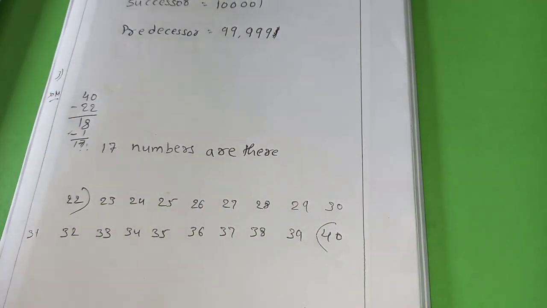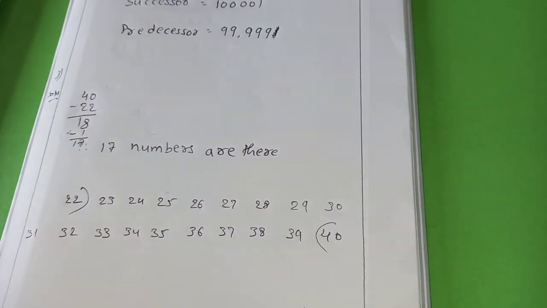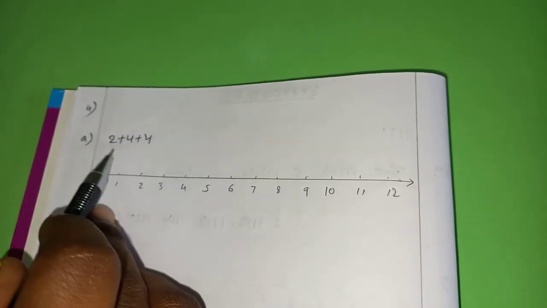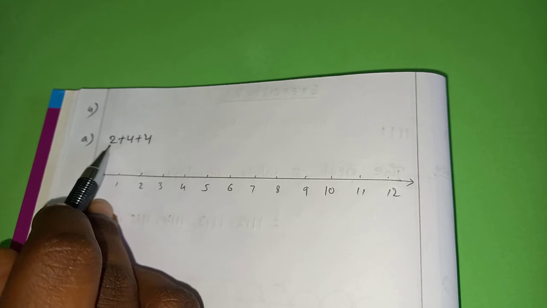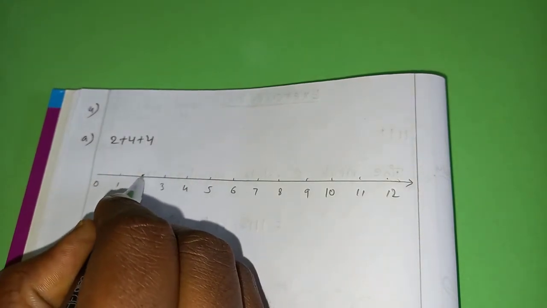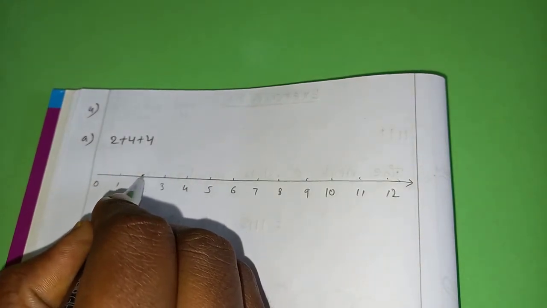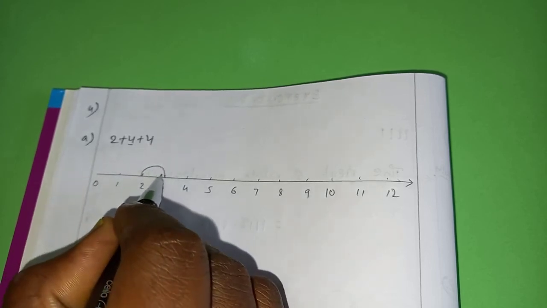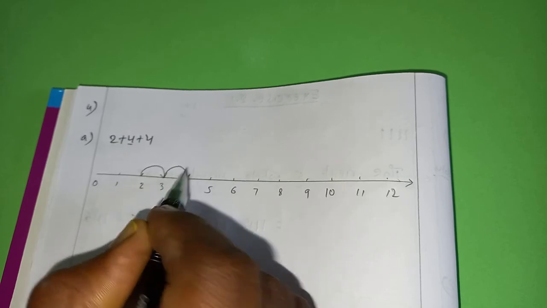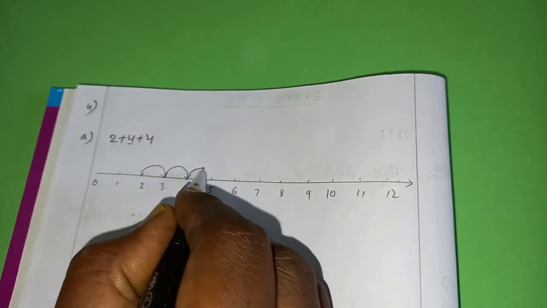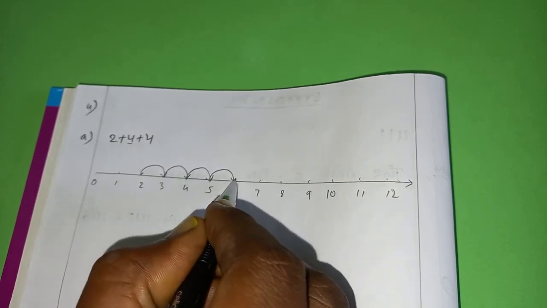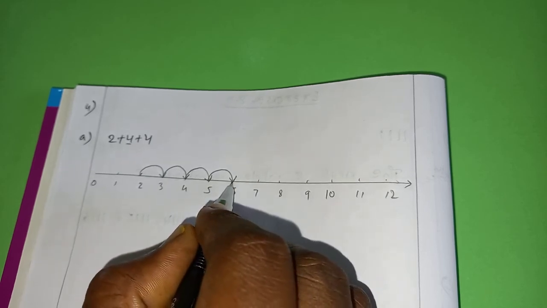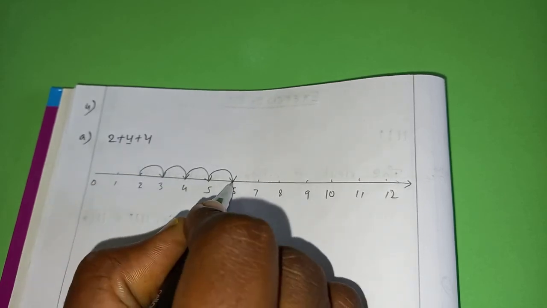Okay. Please write the complete question. Okay. So the first question is addition. From where you have to start? You have to start at 2, and which direction you have to go? Forward direction. How many steps you have to move? 4 steps. 1, 2, 3, 4. So up to 4 steps means we reach 6.